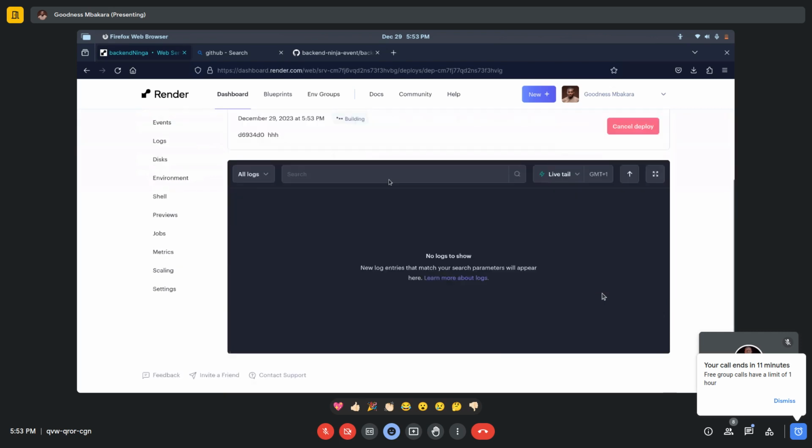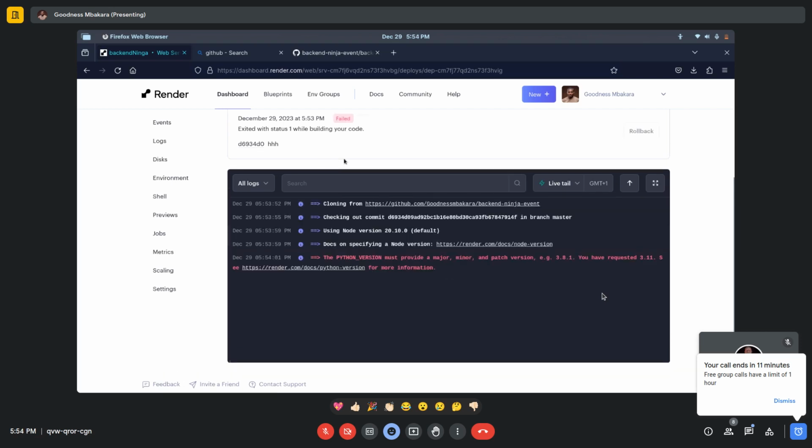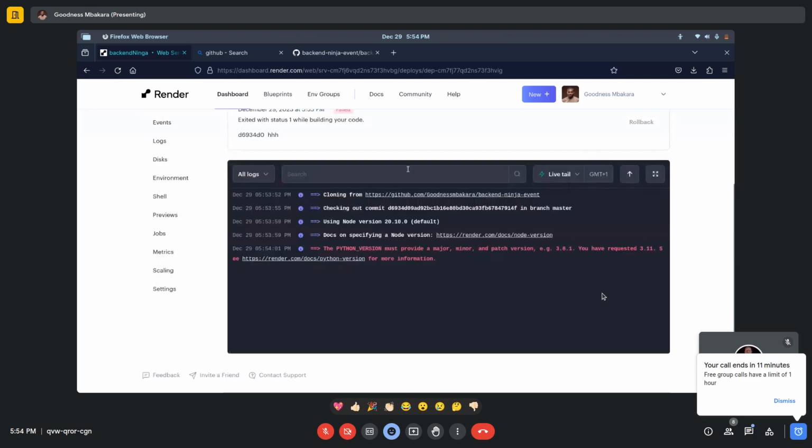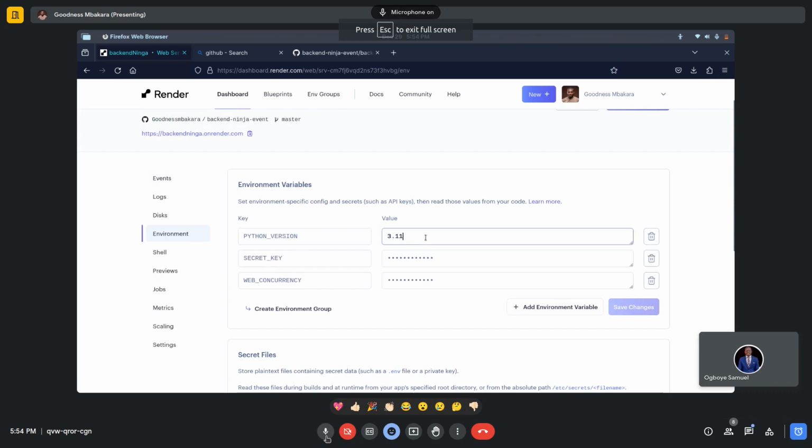First, it's going to clone our repository. So cloning from GitHub. Now it can clone our repository because we have given it access to our repository. Python version must provide a major minor part version 3.11. Oh, okay. Let's see. So environment 3.11. Let's see if that works.